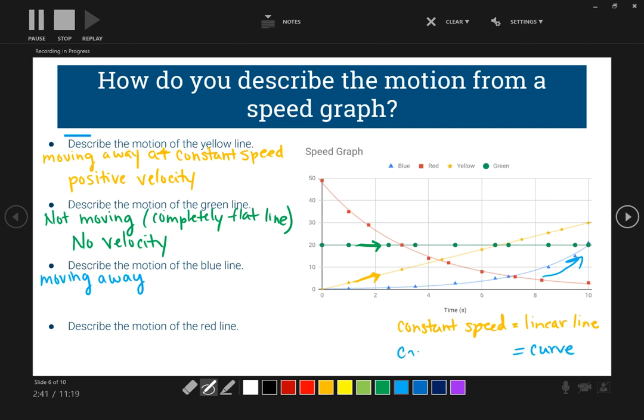That would mean we are changing speed. Okay, so this particular line happens to be curving up, so it's moving away with increasing speed, right? Because it curves up. So what does that tell us about our velocity? Do we have positive velocity or negative velocity?